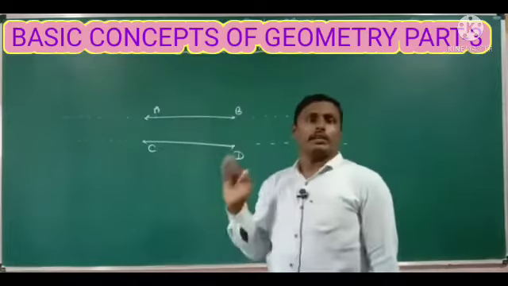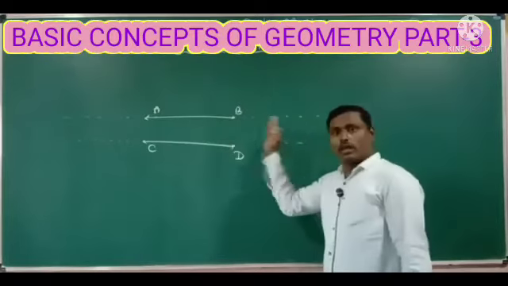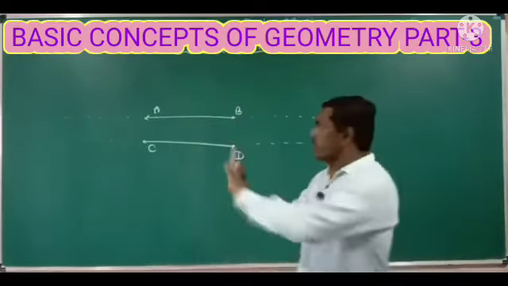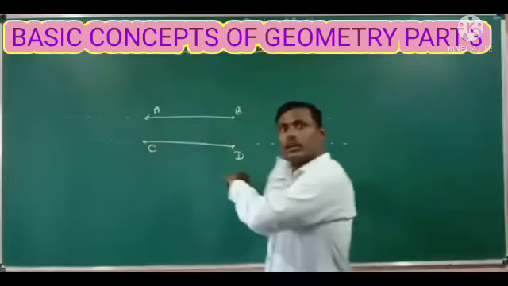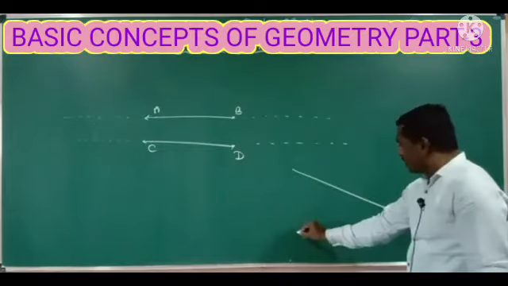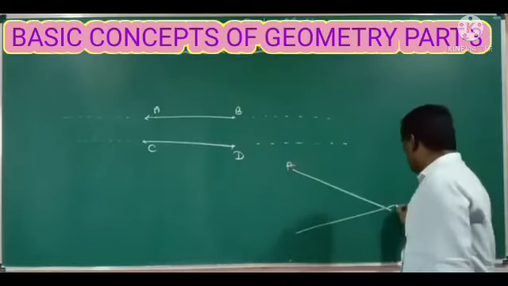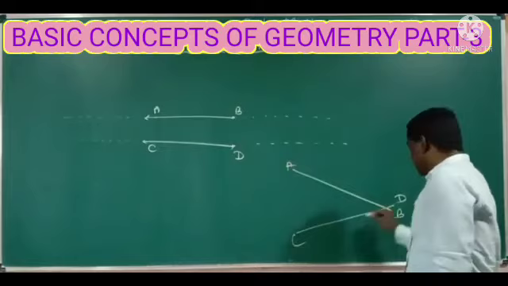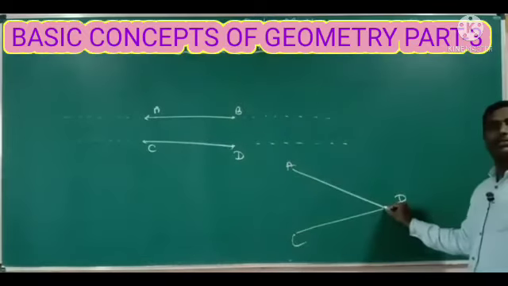They will not intersect each other even if we extend on both sides. Either you extend the left side or the right side, they will not meet at one particular point. For example, here are two lines, AB and CD. If I extend one side, they will meet at one point.